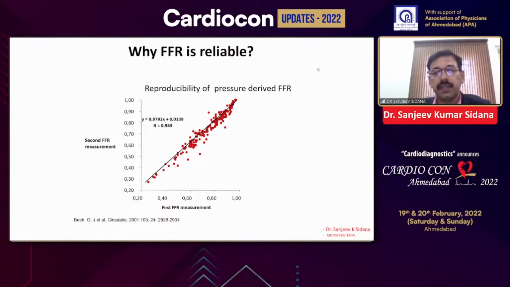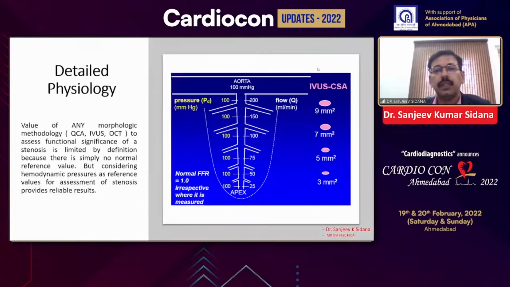Here we compared the first FFR measurement with the second FFR, and they are highly reproducible. Like I have said, the cutoff criteria for diameter and area for left main and non-left main arteries are different, and vary from ethnicity to ethnicity. But in the case of FFR, the value is 1 for all the arteries and all the patients, irrespective of ethnicity and the size of the patient.